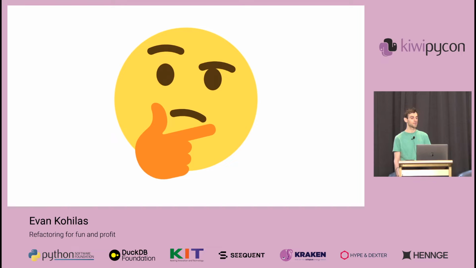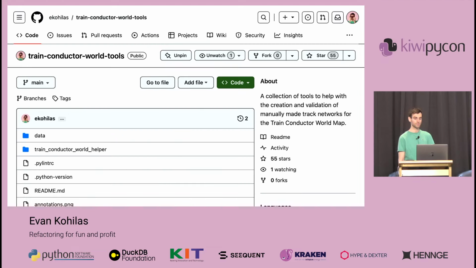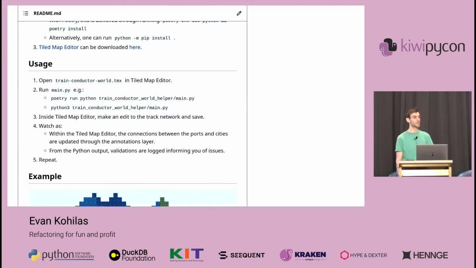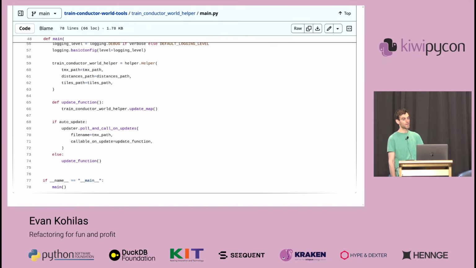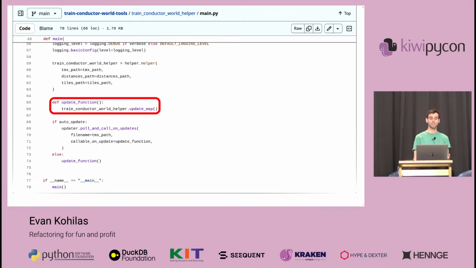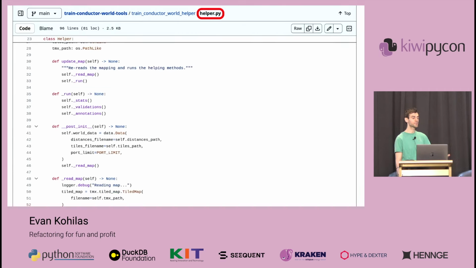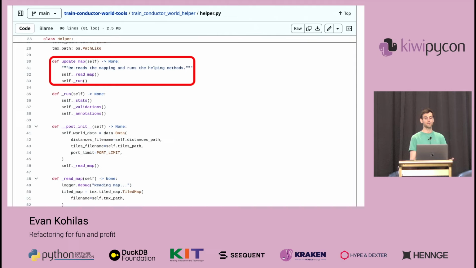Now, in comparison, we could look up what we ended up with. Here's the main repo with only a few files. And if we scroll down, we'll find the README, which says that the entry point is the main file in the directory. And if we go to that directory, we can easily find the main file. And if we go to the bottom of that file, find the main method, we'll see that the function being run comes from the helper. So if we go to the helper, we can now easily follow what comes next after update map.